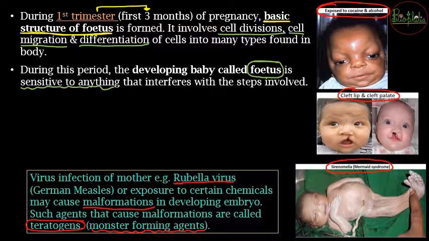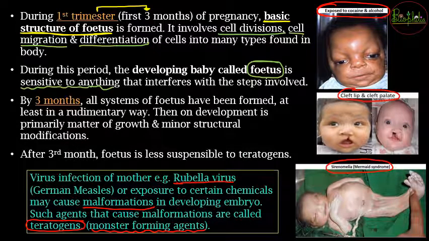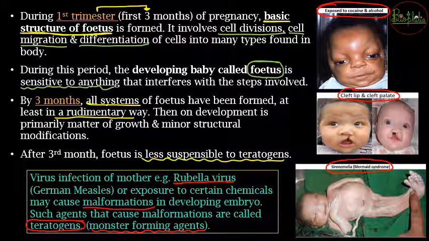So by 3 months, as soon as the first trimester ends, all the fetal parts will be developed in a much more efficient way, and once the systems form in rudimentary form, there is going to be lesser chance of being affected by teratogens.